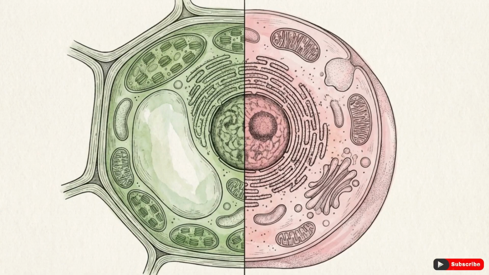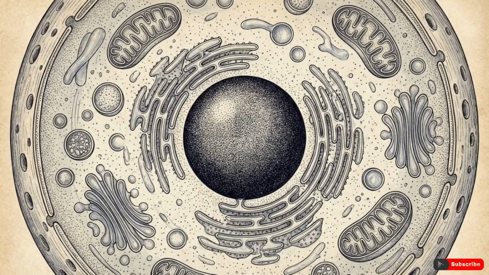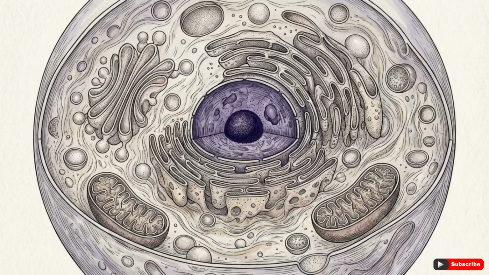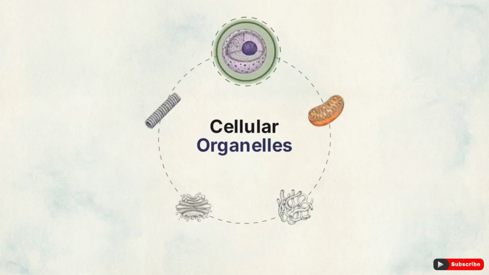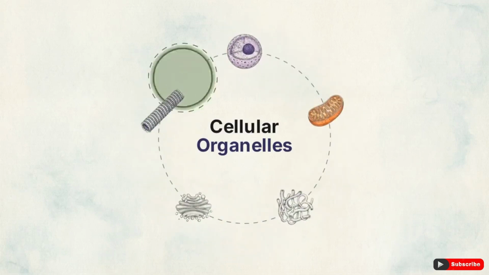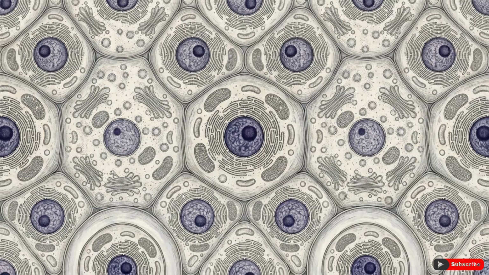Eukaryotic cells are advanced structures found in plants and animals. They contain a defined nucleus and various specialized compartments. These compartments are called organelles, which means little organs. Each organelle performs a unique job to keep the cell functioning. The development of membrane-enclosed organelles allowed eukaryotic cells to organize complex chemical reactions, providing the biological foundation for multicellular life.